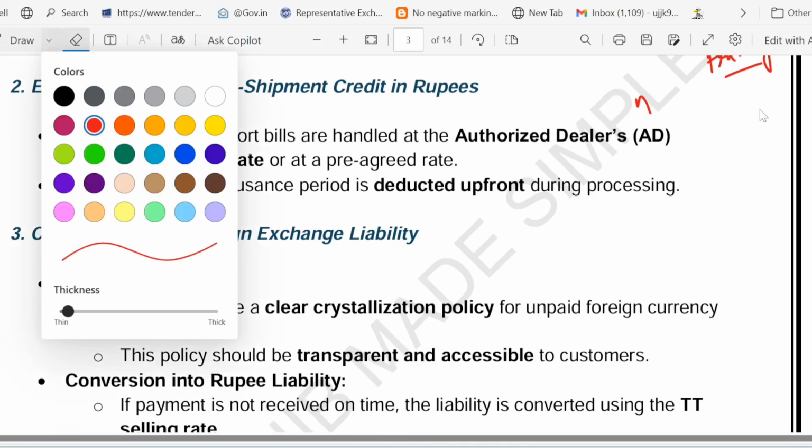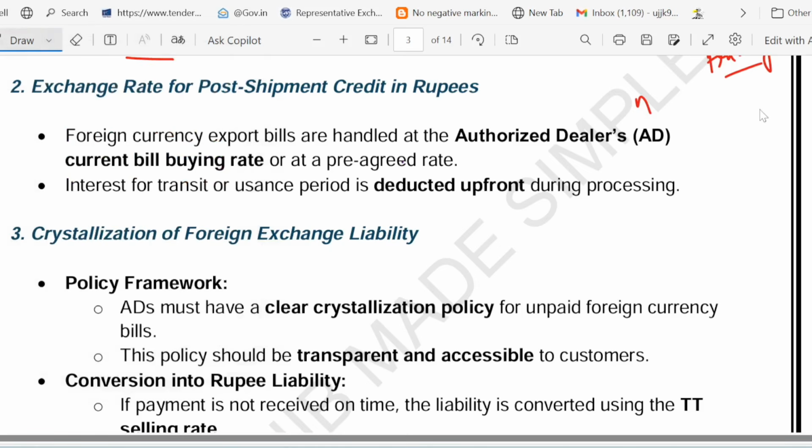Now friends, what is the exchange rate for forex payment? Have a look at it. So friends, banks use their current buying rate. Here you can see the keyword: banks use their current bill buying rate or a pre-agreed rate for export bill. Here the key point is export bill. So remember, for export bill, banks use the current bill buying rate or a pre-agreed rate, right?